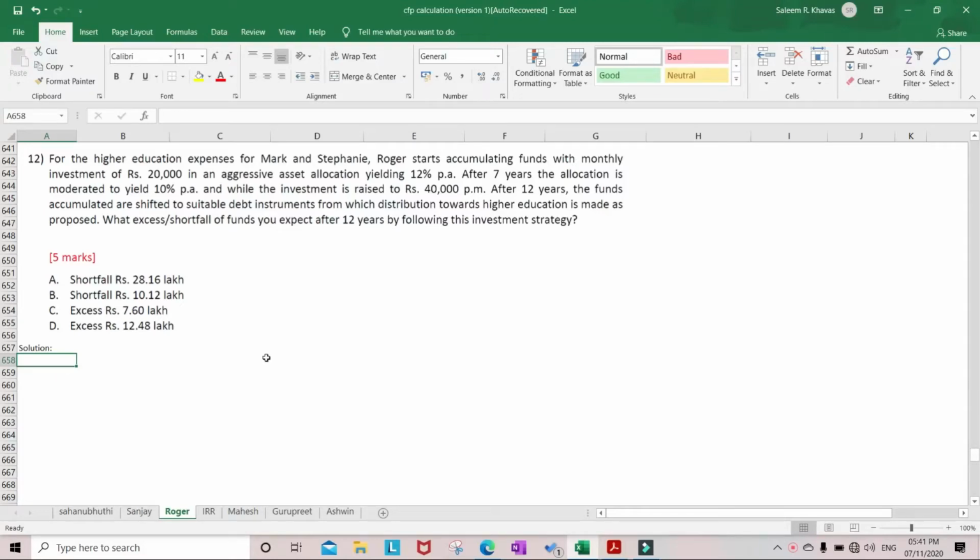Let us start with the 12th question. For the higher education expenses for Mark and Stepney, Roger starts accumulating funds with monthly investment of rupees 20,000 in an aggressive asset allocation yielding 12% per annum.